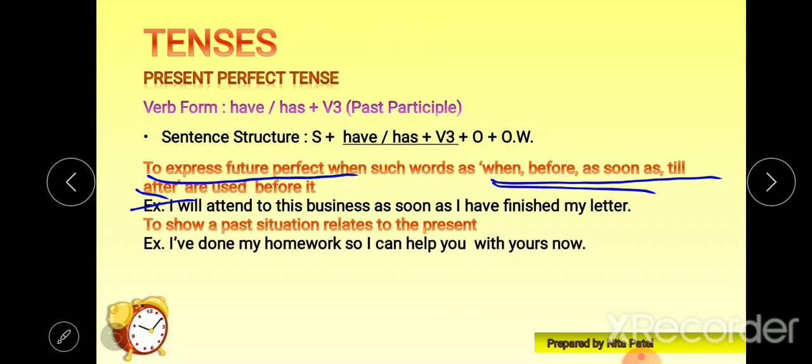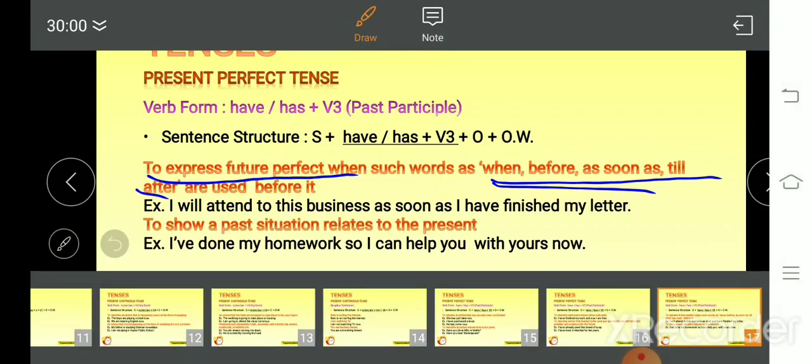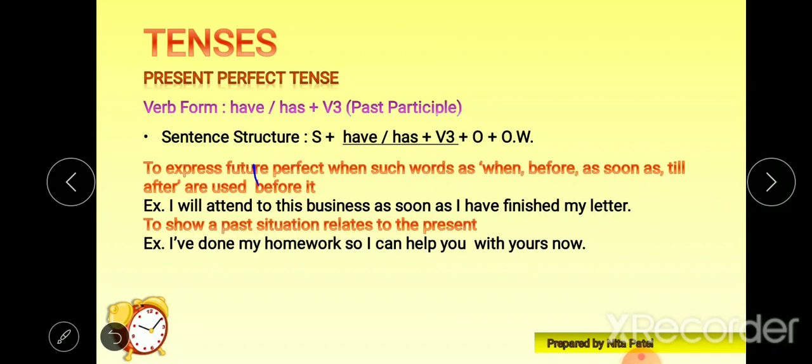Now how? Let's see with the example. I will attend to this business as soon as I have finished my work.